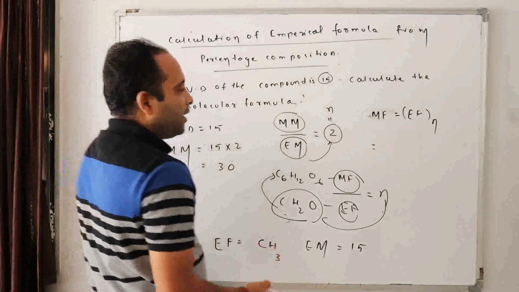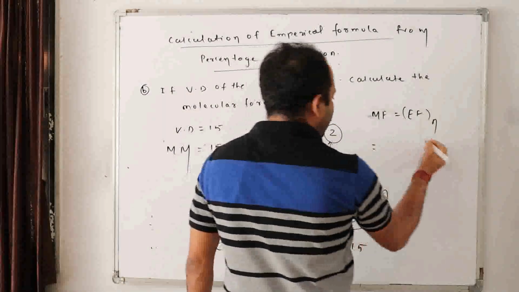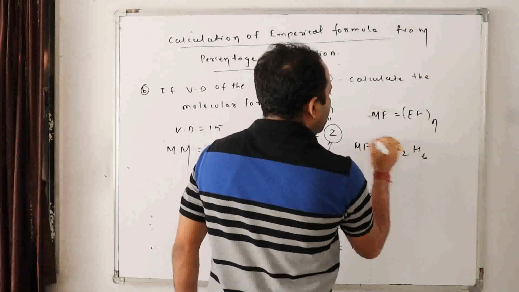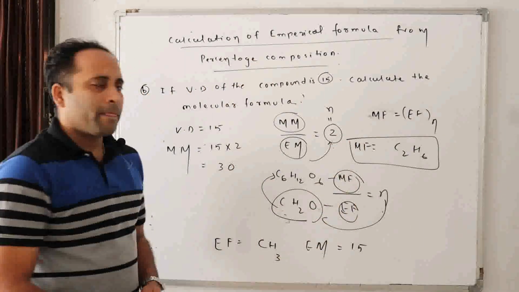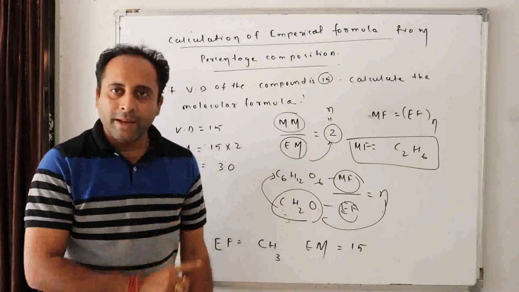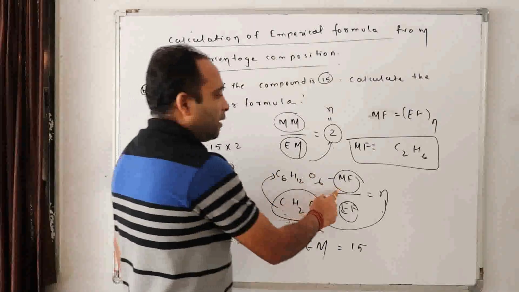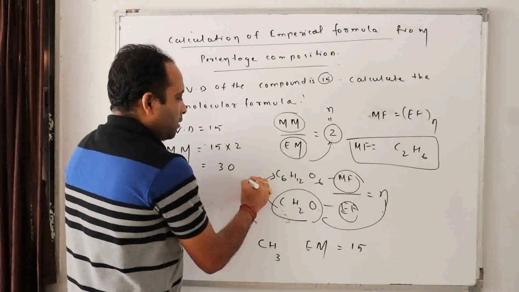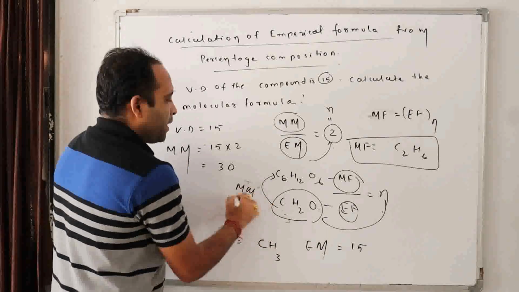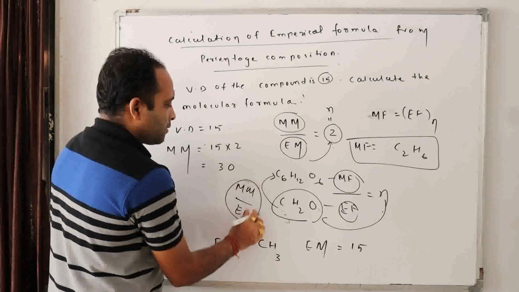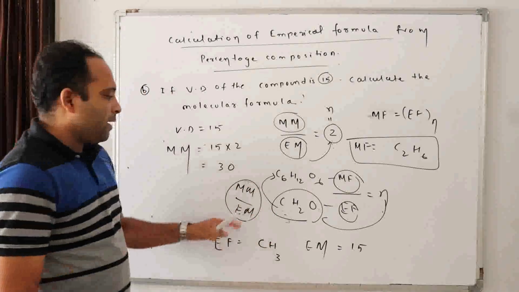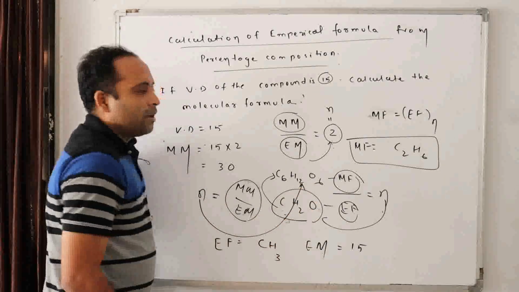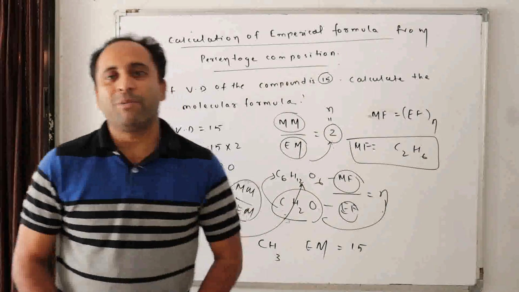Multiplying this n with this formula will give this formula. Similarly, here the n factor is 2. So if I multiply 2 to this, what is the formula here? C2H6 is the original molecular formula. Easy? Understood? Can I come again? I will divide the molecular mass by the empirical formula mass. What will I get? n. If I multiply this n with the empirical formula, I will get the molecular formula. Easy? Done? One more question.